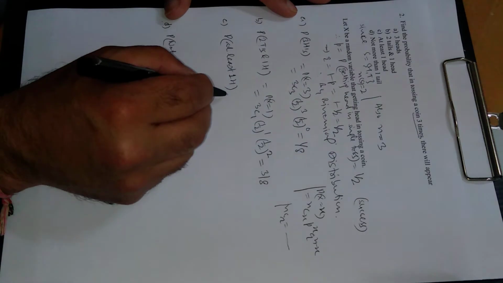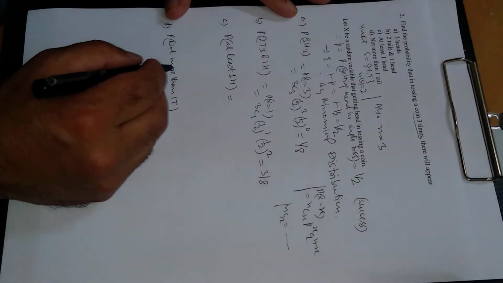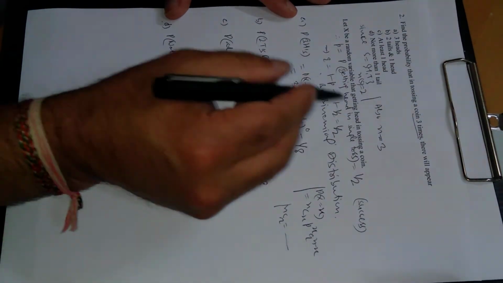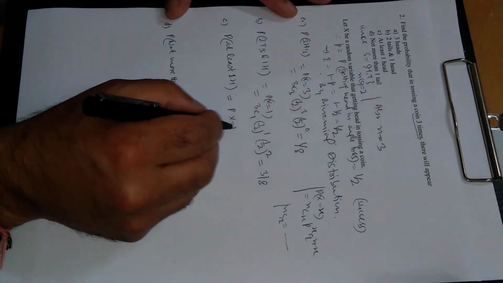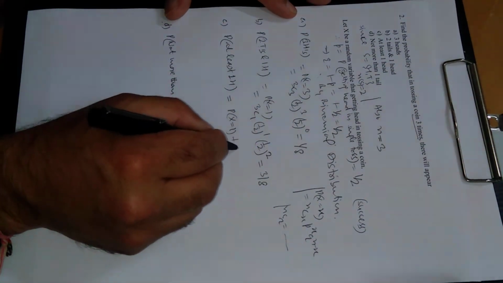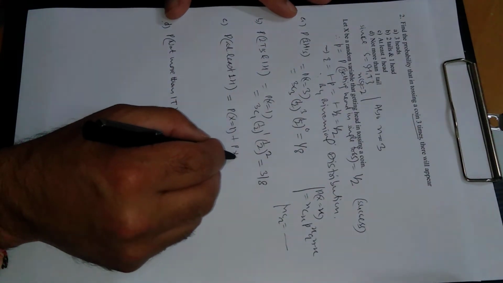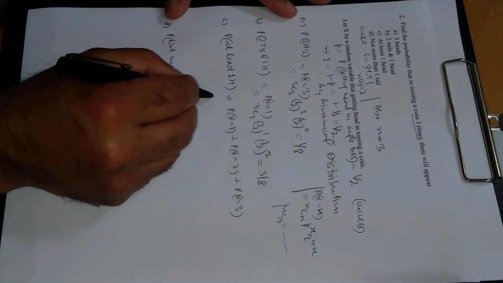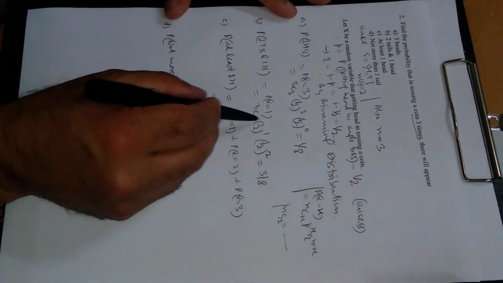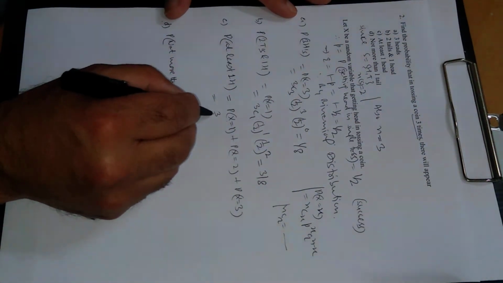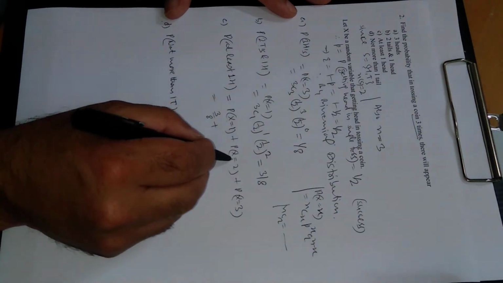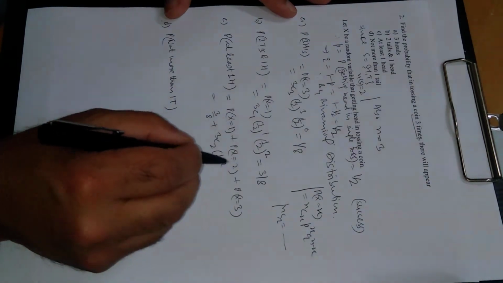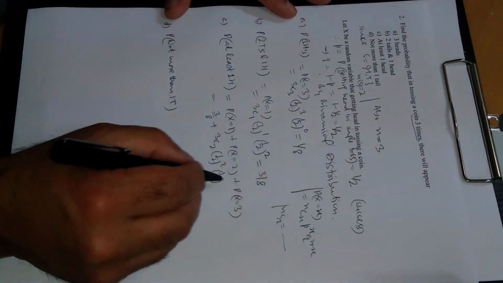Next is at least 1 head, minimum 1 head. Because a maximum of 3 trials are there, at least 1 head means 1 head, 2 heads, or 3 heads. For 1 head we have already evaluated the probability: 3 by 8. 2 heads means trials are 3 but x is 2: 3c2 half raised to power 2 and half raised to power 3 minus 2, which is 1.